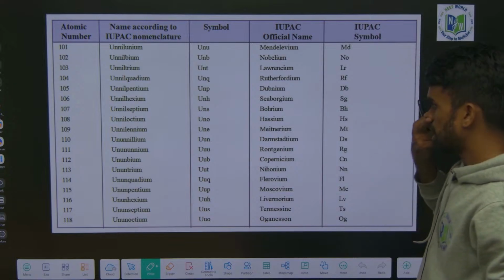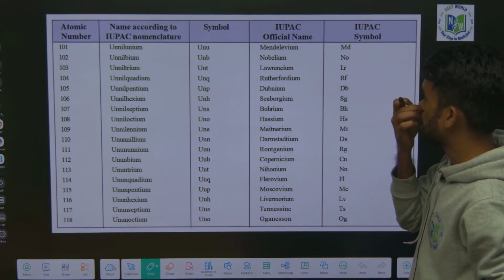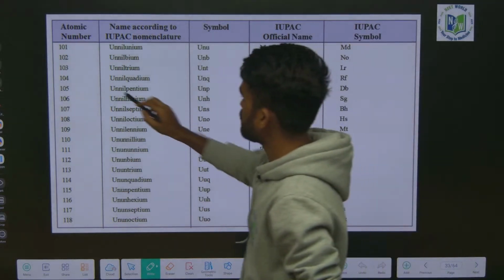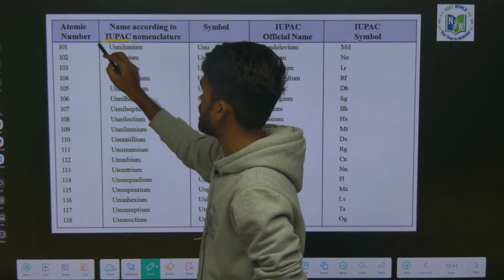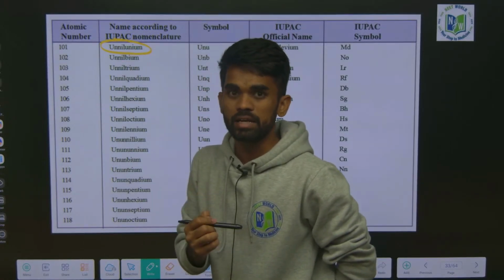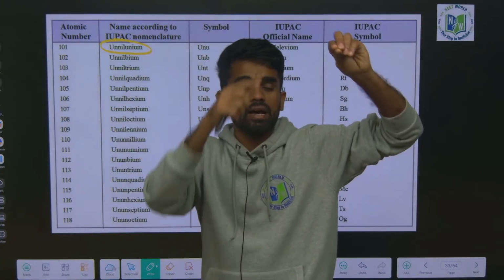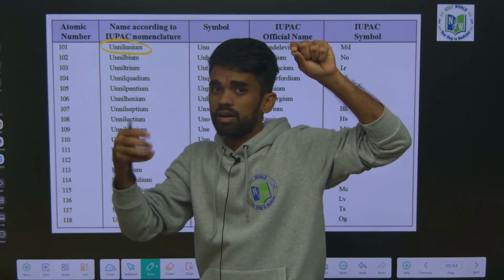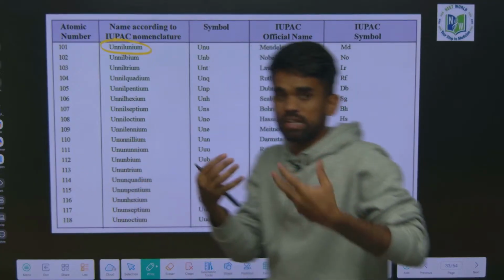See, in the exam they will say something like: the element with atomic number 101 can be written as unnilunium. So match the unnilunium element with its name. What is the present name here?